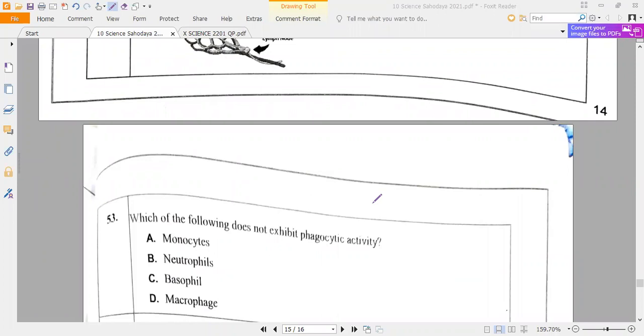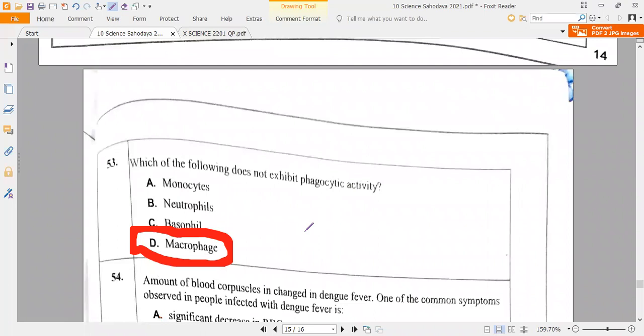How can you say? They are not white blood cells. So the remaining, we have three types of white blood cells. Yes or no? I have taught you, you can check it. So macrophages are not white blood cells, so they do not exhibit phagocytosis. Please, all of you write it. Macrophages are not white blood cells, so that is why they do not carry out phagocytic activities. Clear, guys?